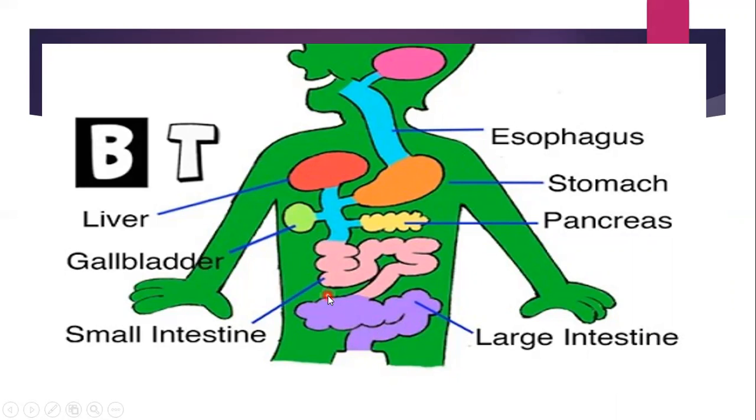And then the things that need to be absorbed are absorbed by the blood, and the things that cannot be absorbed remain in the large intestine. Then the large intestine excretes the unwanted material, and this is how the food that we need is carried out by the blood, and the food that we don't need is excreted out from the body.